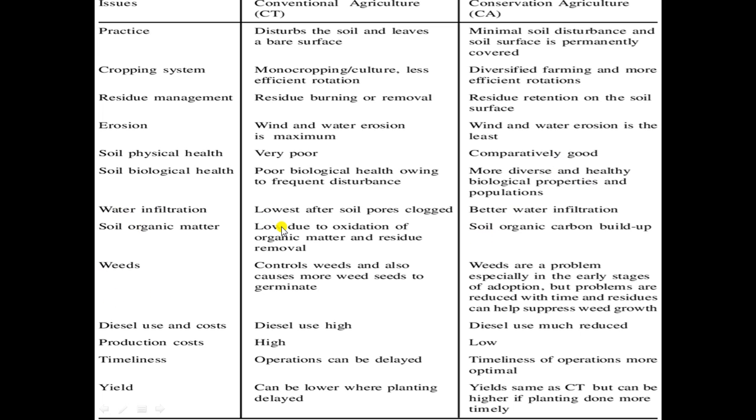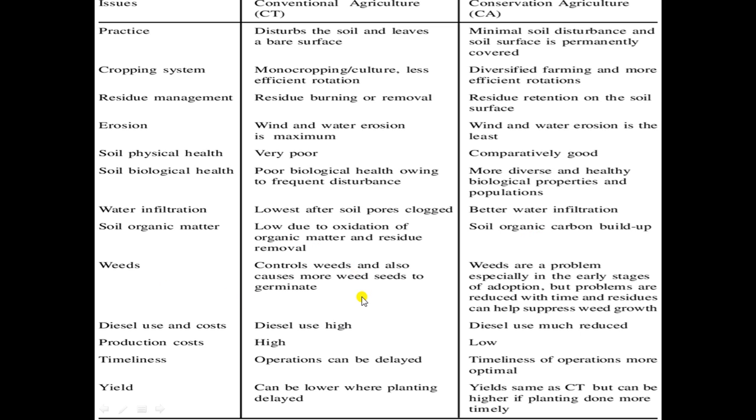Water infiltration. Soil pores are clogged, so lower water infiltration is achieved in conventional agriculture. But a better water infiltration rate is achieved in conservation agriculture. Soil organic matter. Clearly understood. Soil organic matter is less in conventional agriculture, but soil organic matter can be built up in the soil and gradually it will increase because of conservation agriculture.